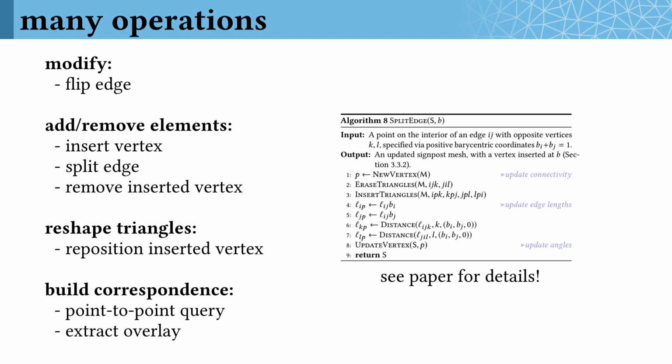I won't go through all of these in detail, but we can do pretty much all of the standard mesh operations you would expect, as well as evaluating correspondence between points on the input surface and points on the intrinsic mesh. One thing to notice is that one operation we never do is we never remove the original vertices of the input shape. That's because those original vertices have a curvature at them, and we need to maintain the invariant that all of our intrinsic triangles have no curvature on their interior.